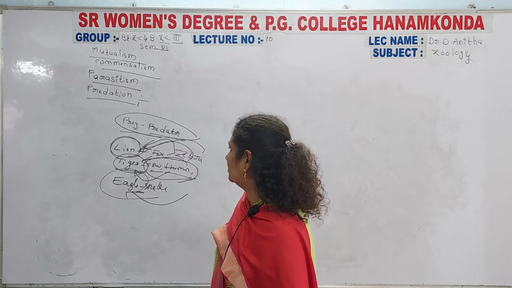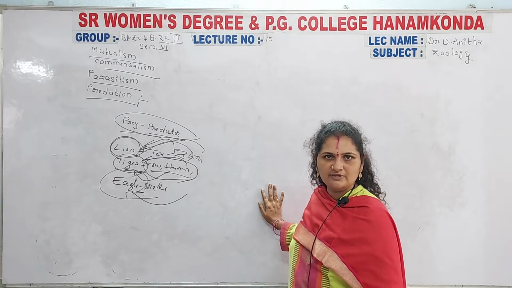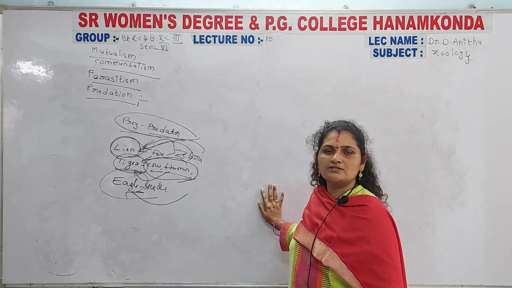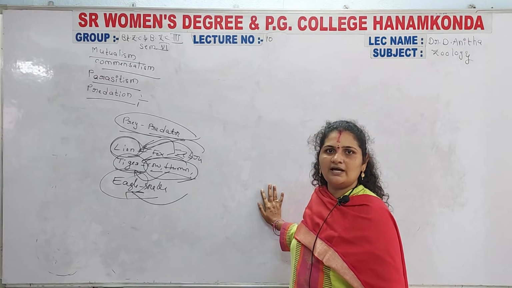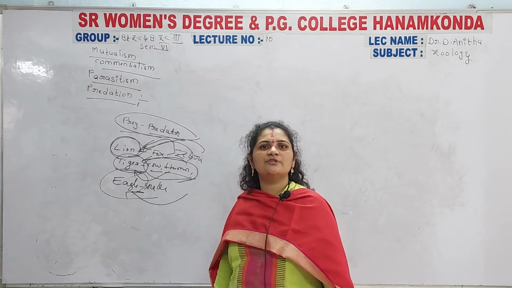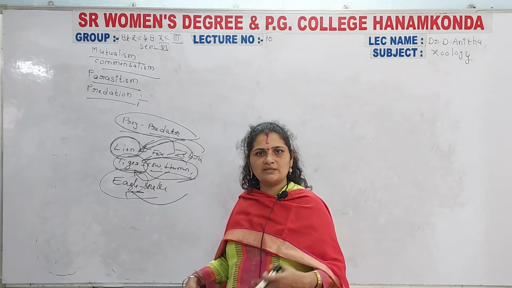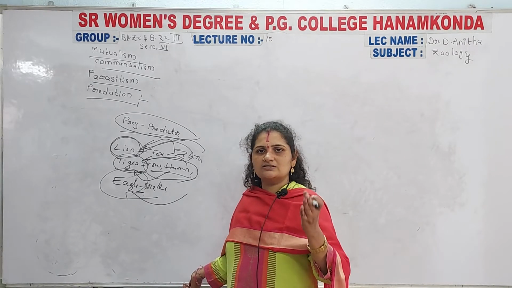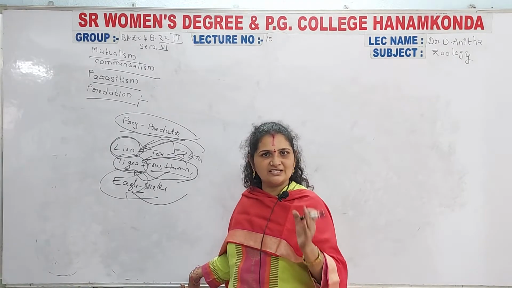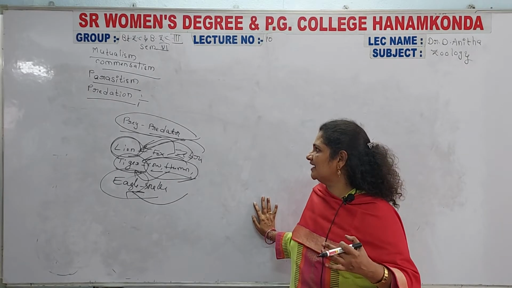Actually, for the collection of food material, the predator is one of the wild organisms that is very cruel. It attacks its prey, kills its prey, and only then consumes its prey. So it is considered a predator, and the leading of such a predatory life, that mechanism, is considered predation here.